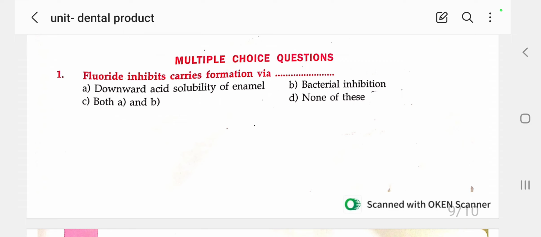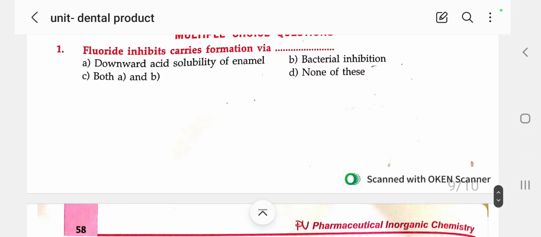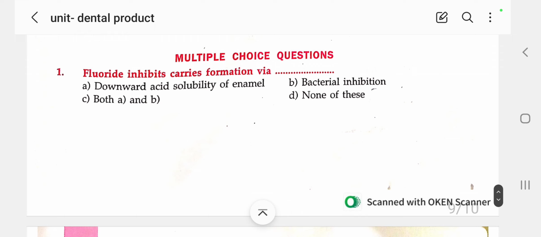I already told you how caries formation occurs on the tooth. Fluoride plays two roles: it decreases the acid solubility of enamel, and it also acts on the bacteria present on the teeth. That bacteria is responsible for secreting acid, and this acid slowly erodes our teeth, so that we get tooth decay or cavities.